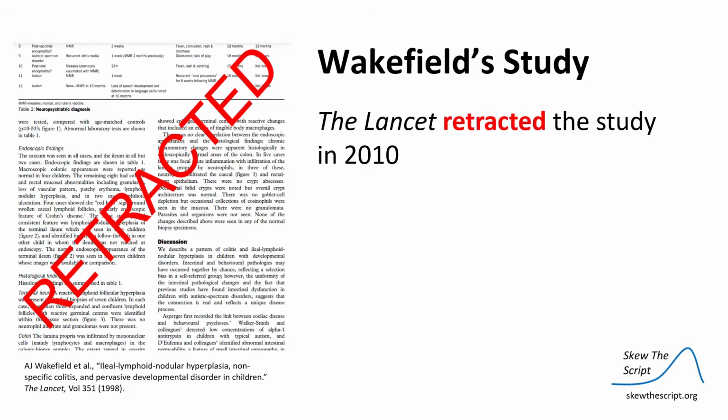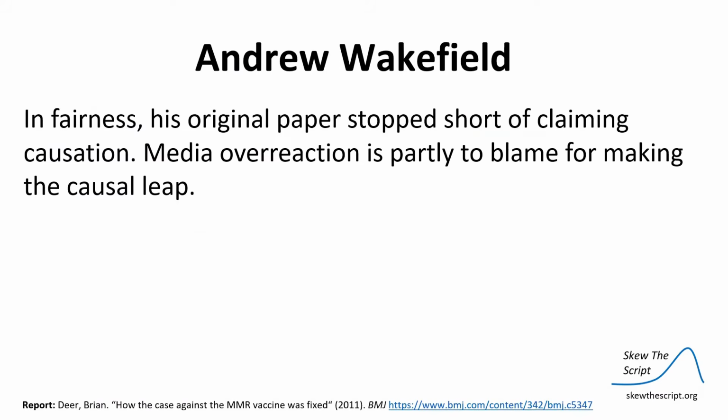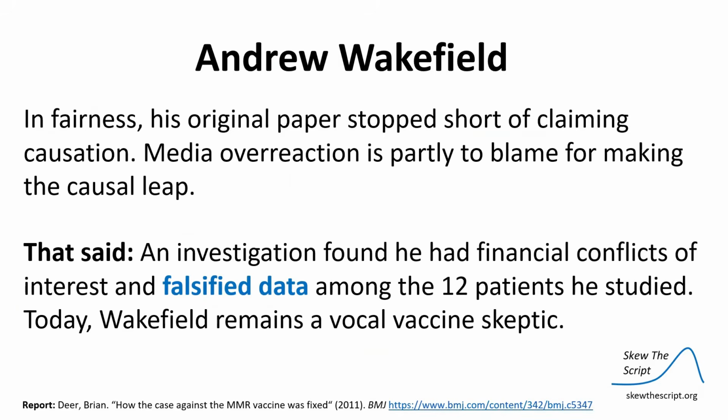So later, The Lancet retracted this study in 2010. Now, in fairness to Wakefield, his original paper stopped short of claiming causation. Media overreaction is partly to blame for making that causal leap. However, that said, an investigation later found that he had financial conflicts of interest and falsified data even among the 12 patients he studied.